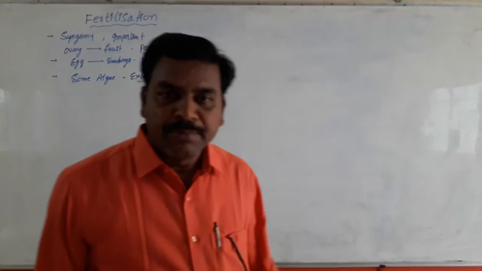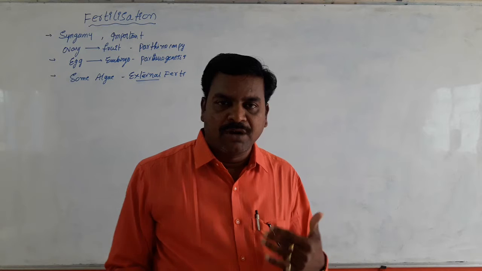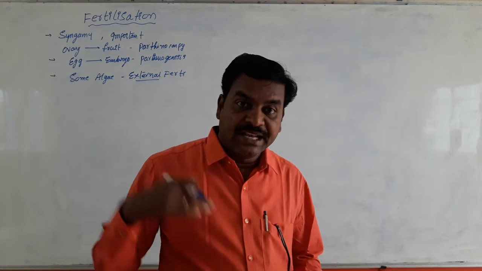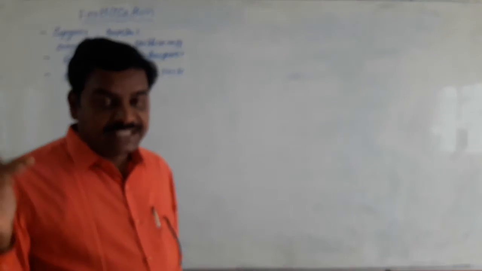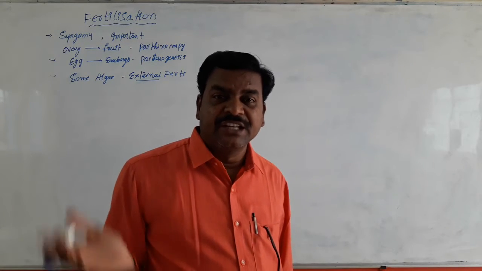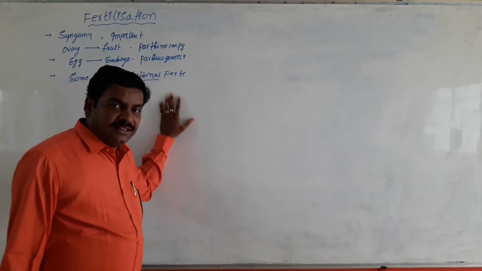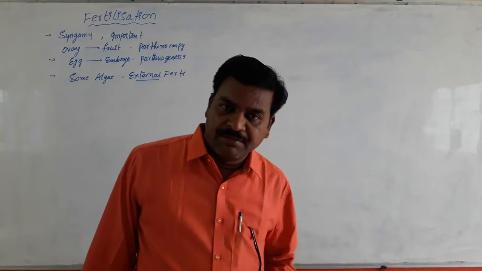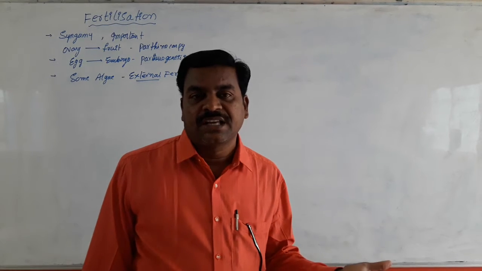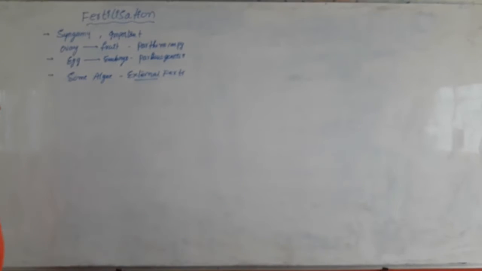In external fertilization, male and female gametes are mixed into the outer medium, that is water. Male and female gametes are fused outside the body of the organism. These externally fertilizing plants always show synchrony in their sexual organs. Synchrony means male and female sexual organs mature at the same time and are released into the external surrounding water. At the same time, fertilization takes place outside the body of the organism.